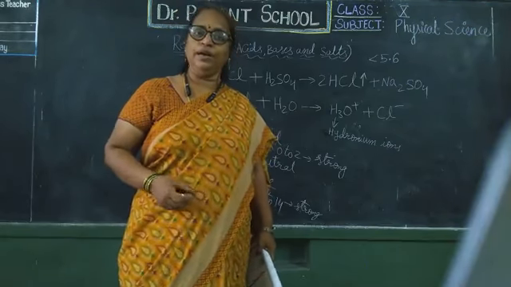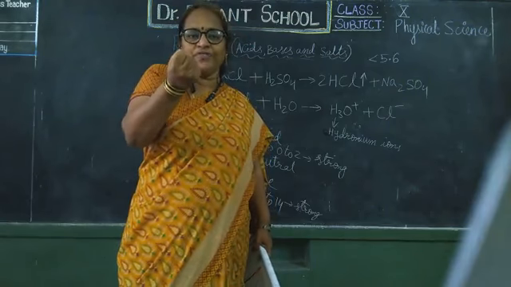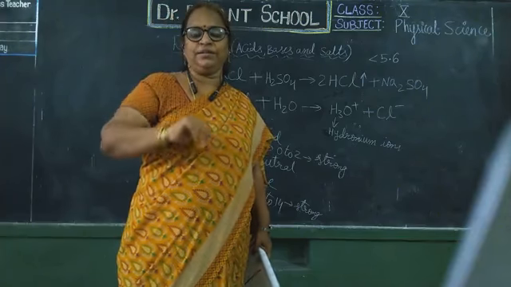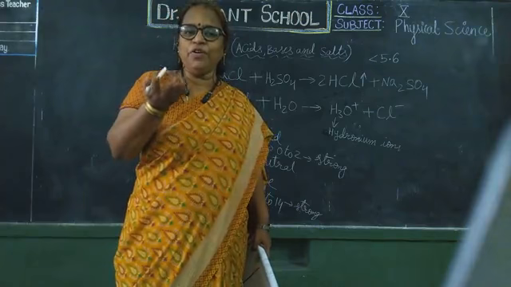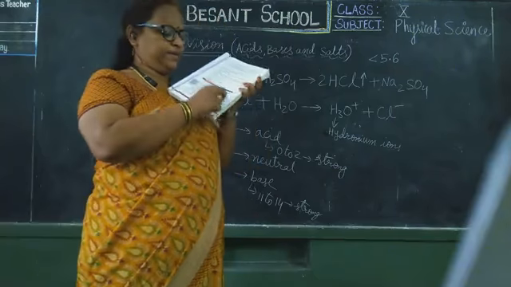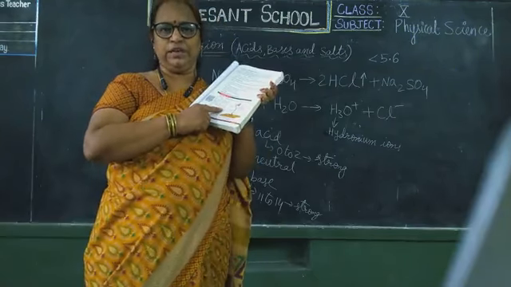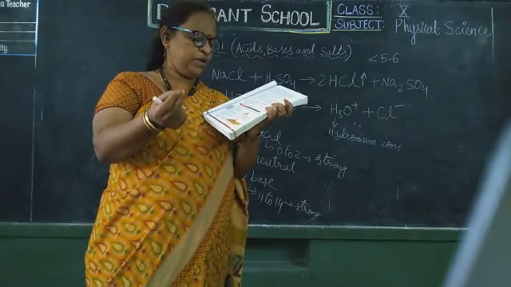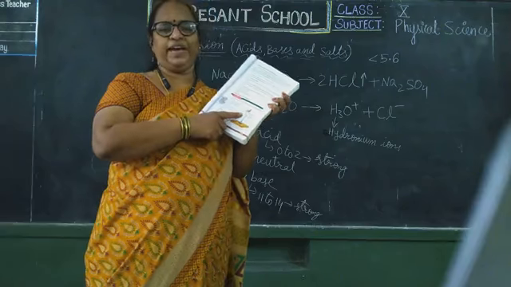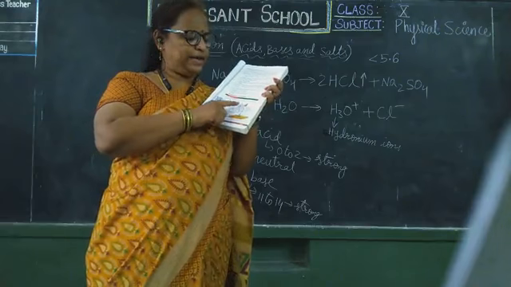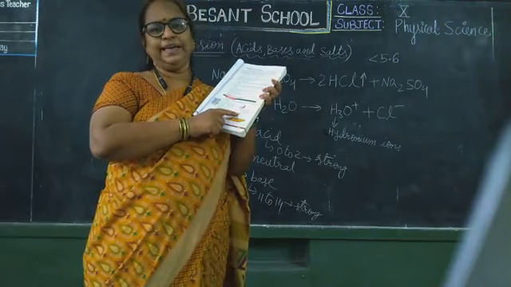Salt consists of water. So if you hold the salt in your hand for some time and then leave it, your hand will become wet. Why? From where did you get that water? From the salt. For that, an activity is given, a very important 4 marks question. You will take a small amount of copper sulfate, CuSO4. What color is that? Blue color. Take it in a dry test tube and start heating it.